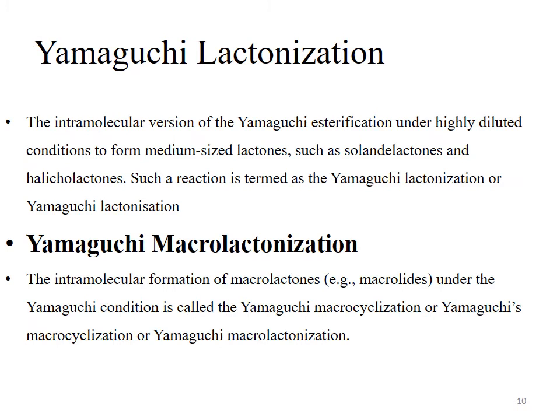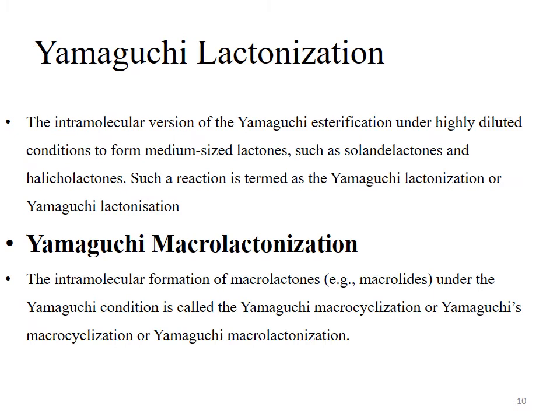If the substrate is a simple carboxylic acid reacting with an alcohol in the presence of Yamaguchi reagent, then the reaction is called simple Yamaguchi esterification. If the product formed during the Yamaguchi esterification reaction is a lactone, I mean a cyclic ester, then the reaction is called Yamaguchi lactonization, because the product is the lactone, a cyclic ester.